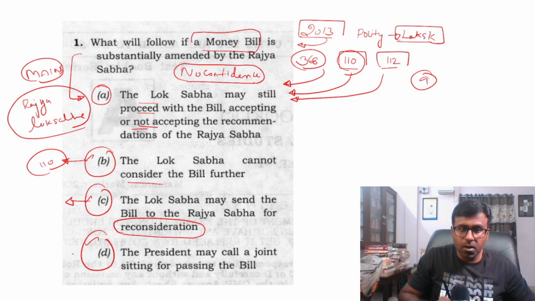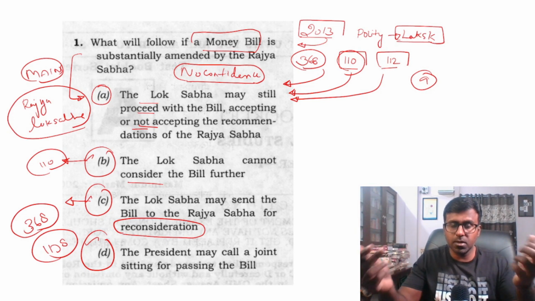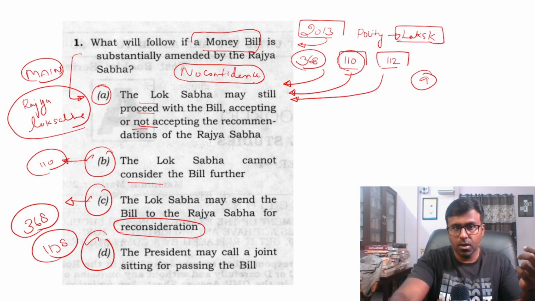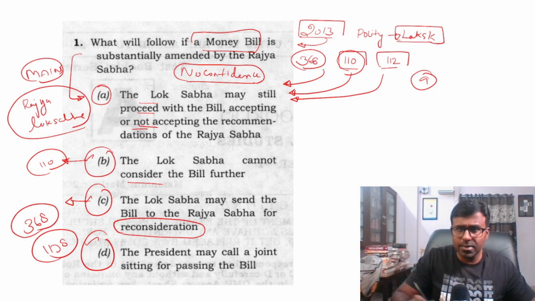And the president may call for a joint sitting, and Article 108, please look at it, and Article 368. There are certain cases in which the president can call for a joint sitting, but not in the other cases, such as constitutional amendment and money bill. So this is how you have to solve it. So the answer is A, and these are the questions which I would solve first.